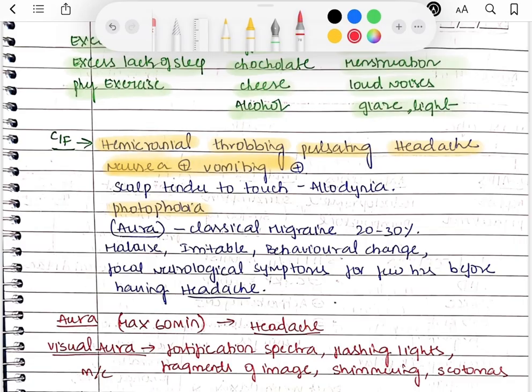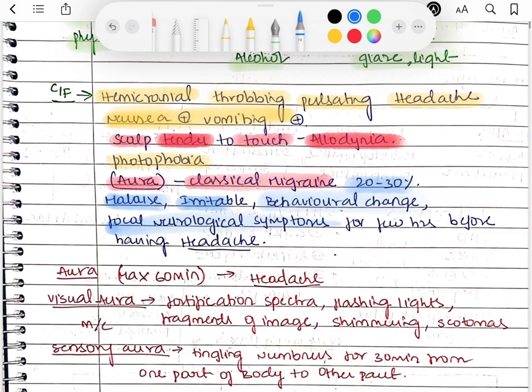And the scalp is tender to touch. When you touch the scalp, it will be tender, it will be painful. It is known as allodynia. The scalp is tender to touch in case of migraine; it is known as allodynia. And aura is present in case of classical migraine, which will be seen in about 20 to 30% of the migraine population. In the aura, they will be having malaise, irritability, behavioral changes, and also focal neurological symptoms.